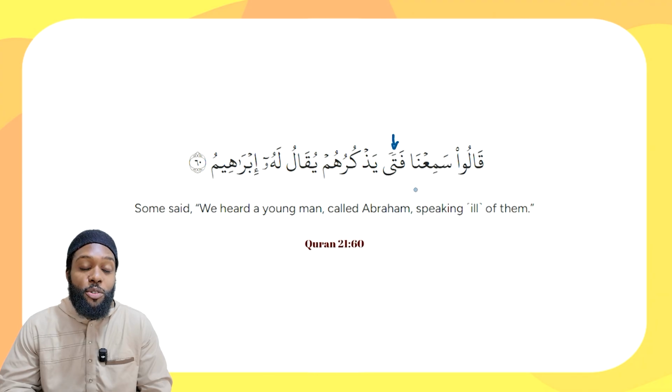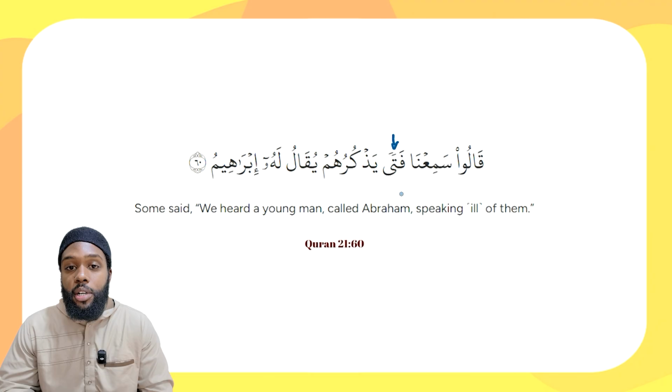Now, it's a very short period before we get to the verb, which is going to be extremely important and fun. I've hinted to it a few different times, and maybe some of you know if you've had some prior study. Sami'na is a verb meaning we heard, meaning it already contains a doer of this action, which means fata here is in the state of nasb. And I've mentioned in the earlier chapters that if a word has a fatha at the end, don't be disturbed. It's nasb like every object of a verb. Here, fata is acting as the object of a verb, so it's in the state of nasb.